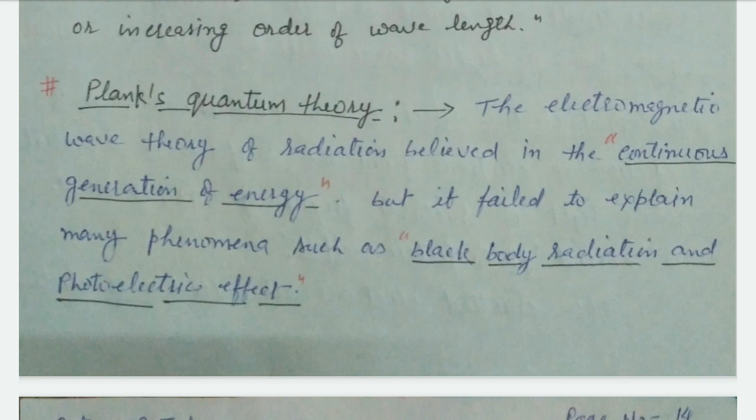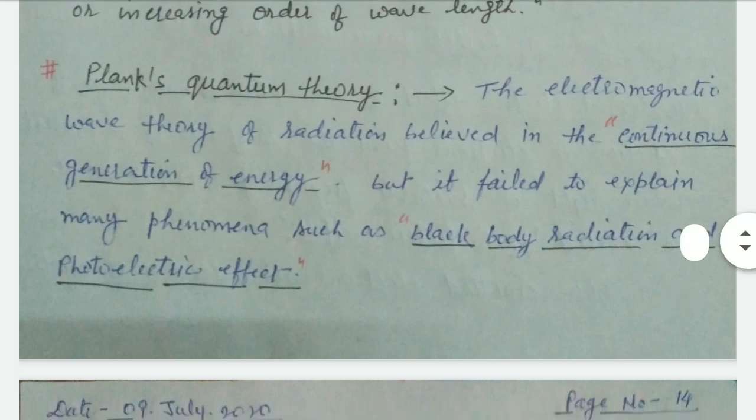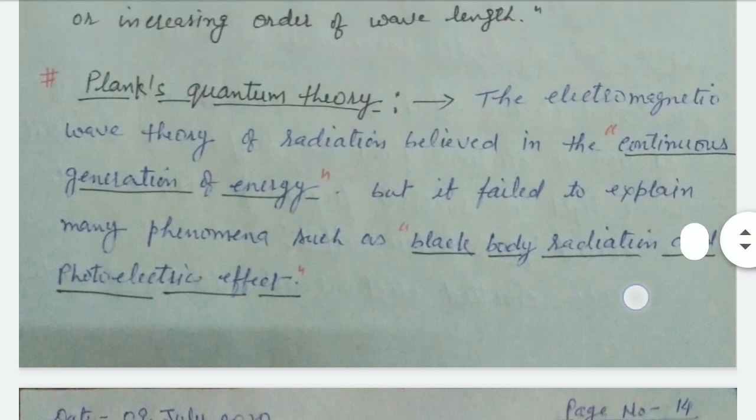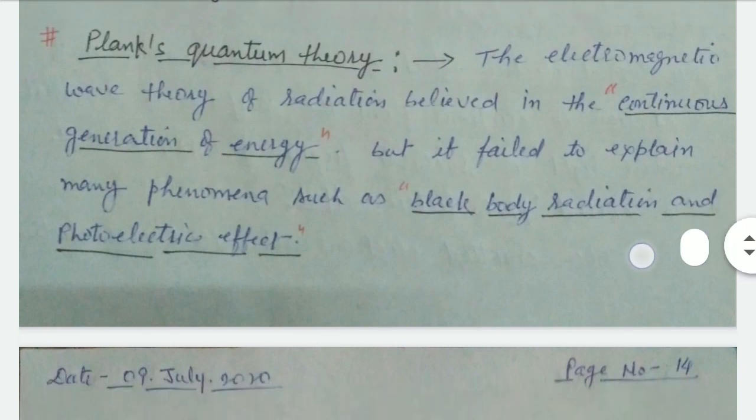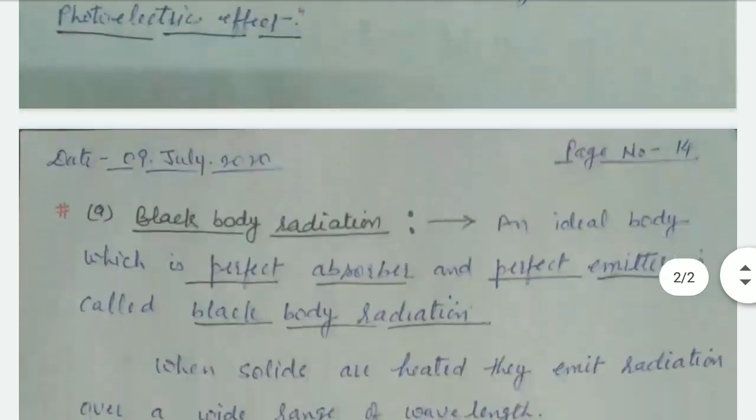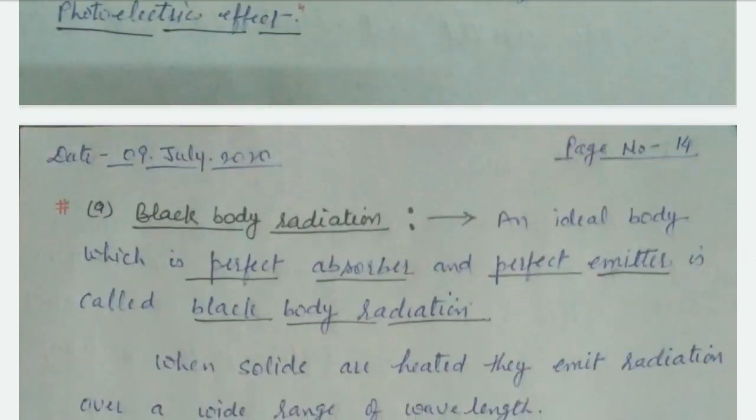The electromagnetic wave theory of radiation believes in the continuous generation of energy, but it failed to explain black body radiation and photoelectric effect, right? This theory is good for continuous generation of energy, but it failed to explain black body radiation and photoelectric effect. But first of all, what is black body radiation?